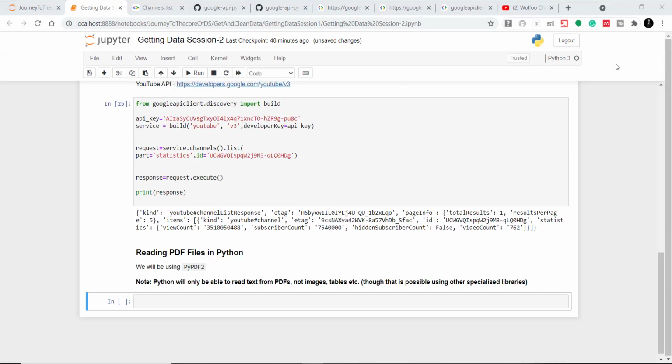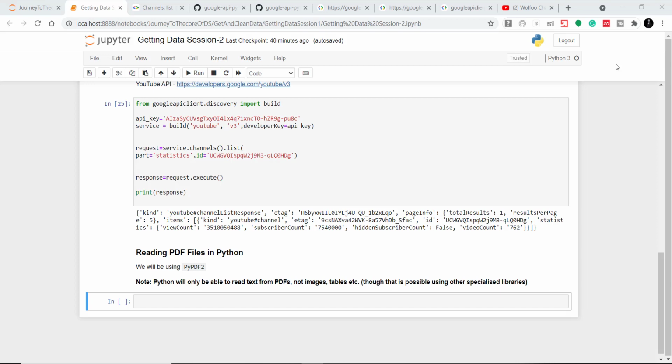Now that was all about reading data from external APIs. So you can always go through the other APIs which Google Cloud provides. Okay, so I will be giving the links that are useful for you guys in the description. Now let's move on to reading PDF files in Python.